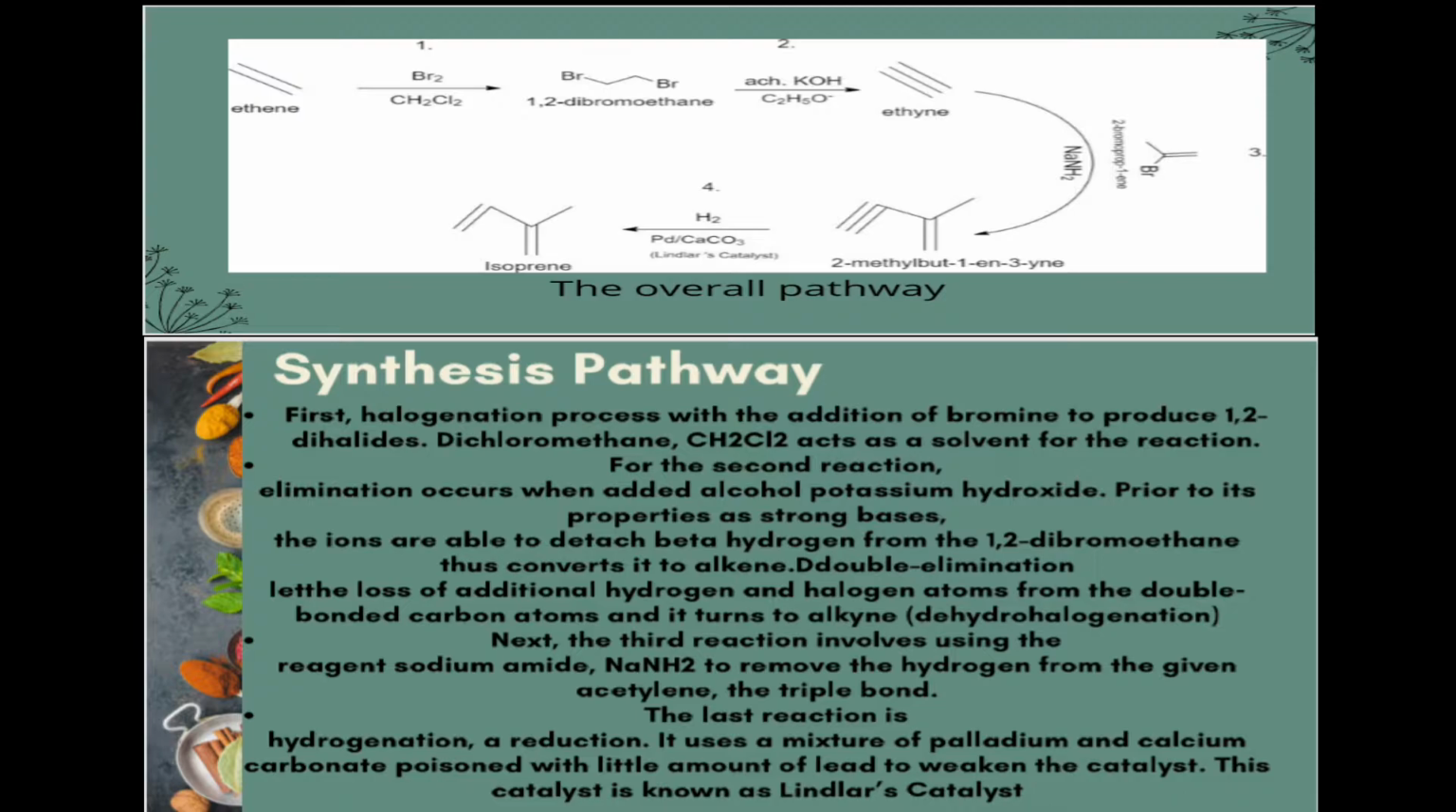The last reaction is hydrogenation. It is a reduction that uses a mixture of palladium and calcium carbonate poisoned with a little amount of lead to weaken it. This catalyst is known as Lindlar's catalyst. In order to prevent the triple bond from converting to a single bond, the catalyst is weakened, so it will only give a double bond. Thus, the final product will be 2-methyl-1,3-butadiene, better known as isoprene.